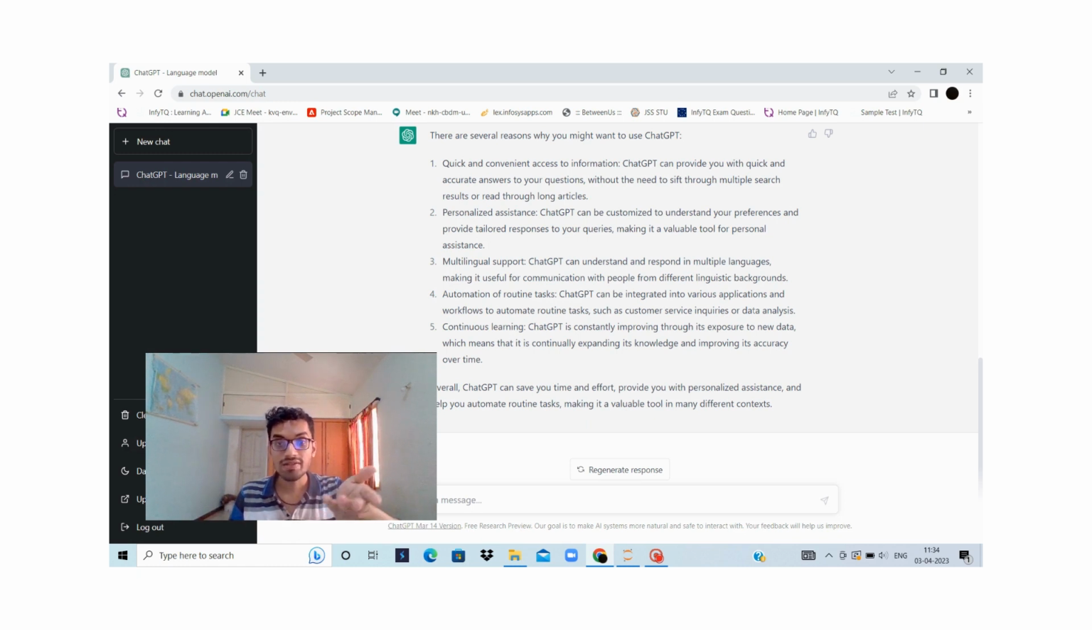Automation: it can support various applications and workflows. It can help with our routine tasks such as customer service inquiries or data analysis. And also continuous learning. ChatGPT is constantly improving through its exposure to new data. That means it is training, it is learning. ChatGPT is still learning. It is not an expert. It is increasing its accuracy level, so day by day, ChatGPT is improving.